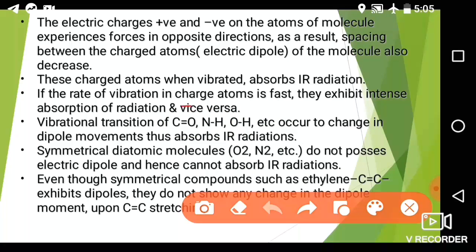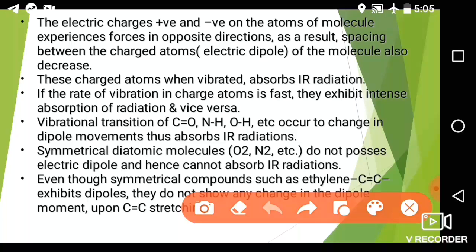So this is IR active, this is IR active, because they have a net dipole moment which is not zero. The molecules are carbon monoxide, ammonia, and NH and OH, that is the hydroxy group as well as the amine group.